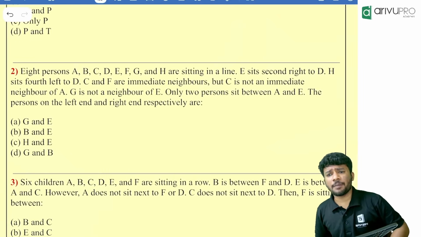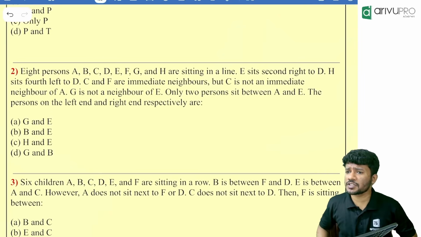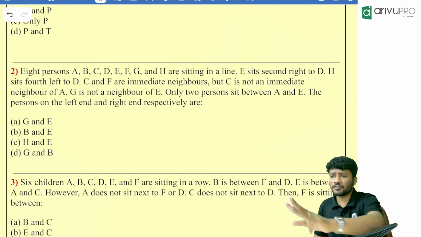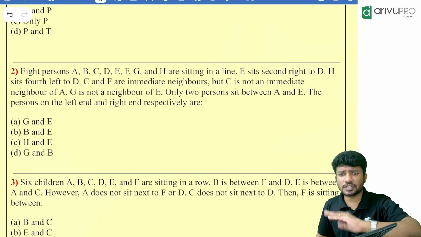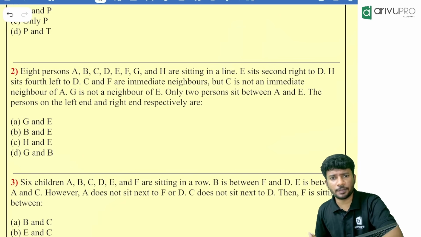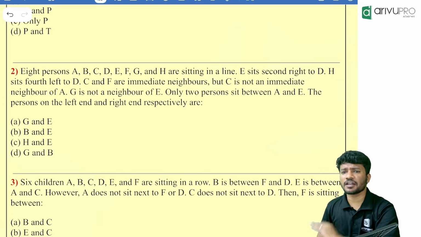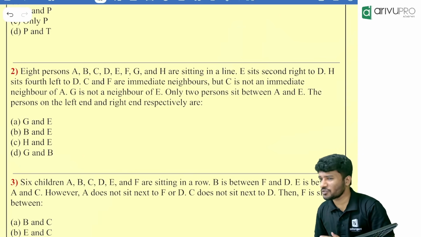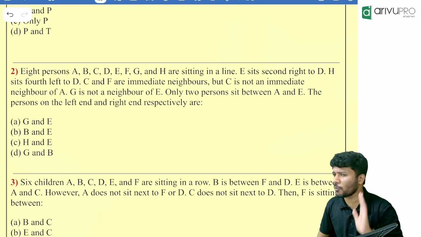So what happens with our seating arrangement is, usually there will be 5 questions. 2 or 3 questions will be from linear arrangement. Then the remaining questions will be from either circular or polygonal. It is the usual pattern. Polygonal questions are very rare, but still they will ask. If you know circular arrangement, polygonal is very, very easy because the base is the same for both the cases.